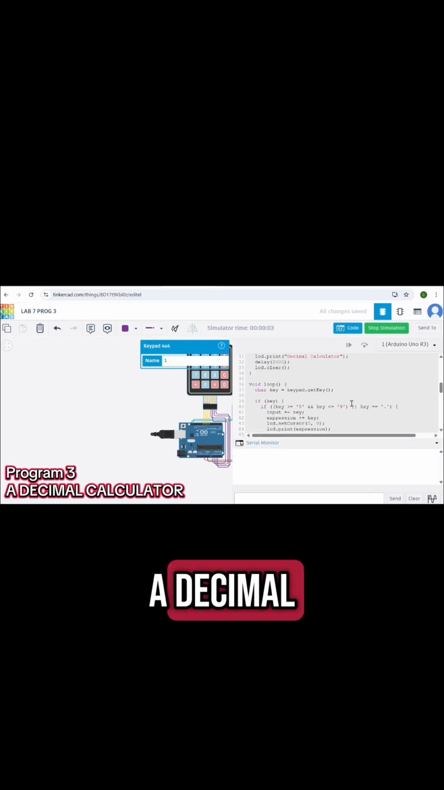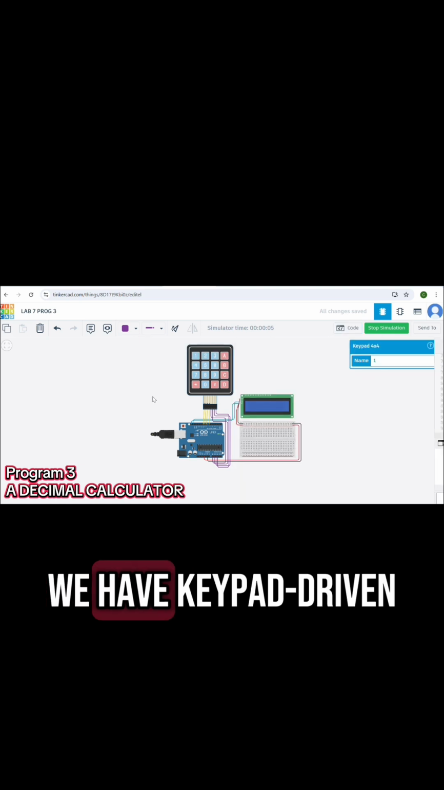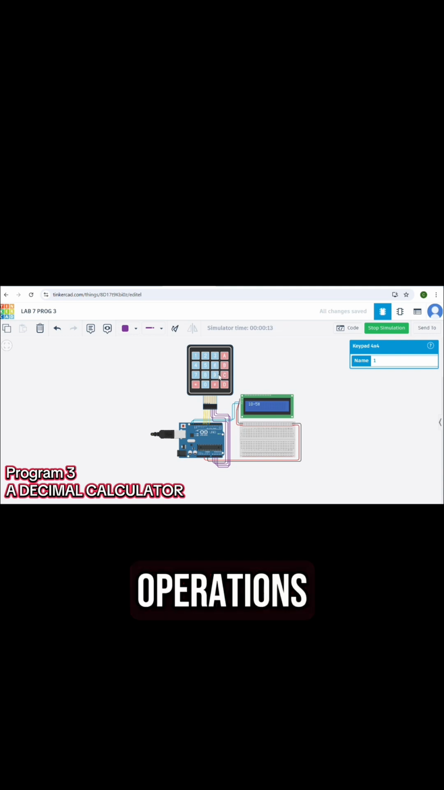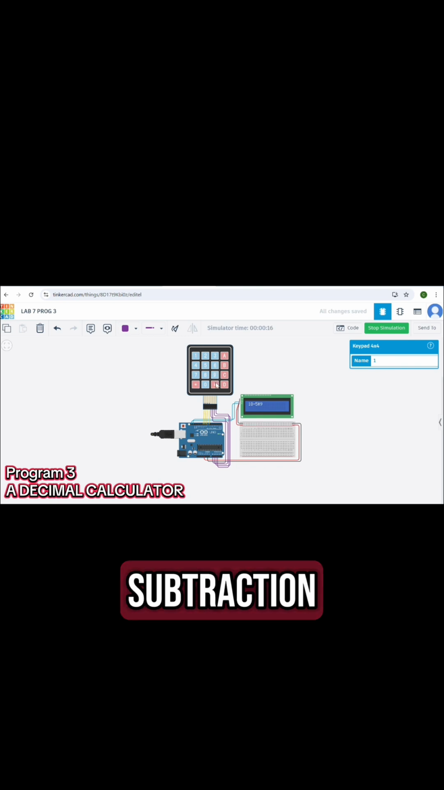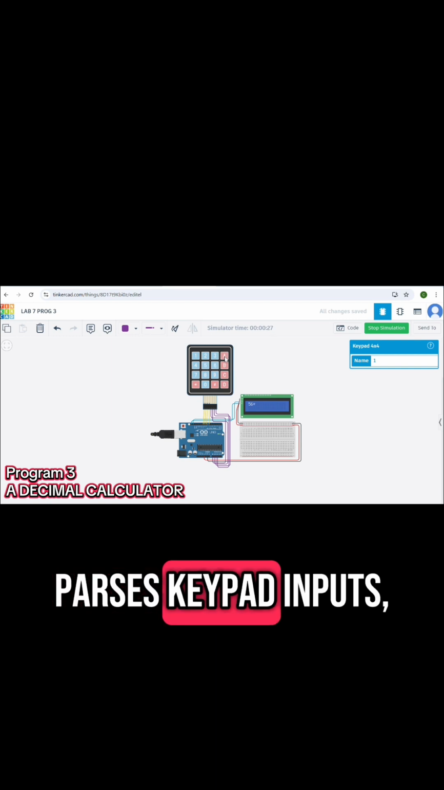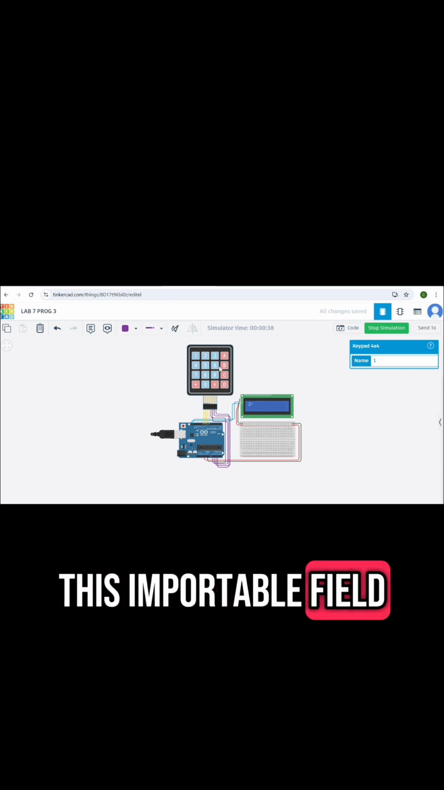Program 3, a decimal calculator. We have a keypad-driven calculator for arithmetic operations. The following mathematical operations are supported: addition, subtraction, multiplication, and division. The LCD shows both the expression and result. The code parses keypad inputs, executes math operations, and handles errors like division by zero. Imagine these in portable field devices or educational tools.